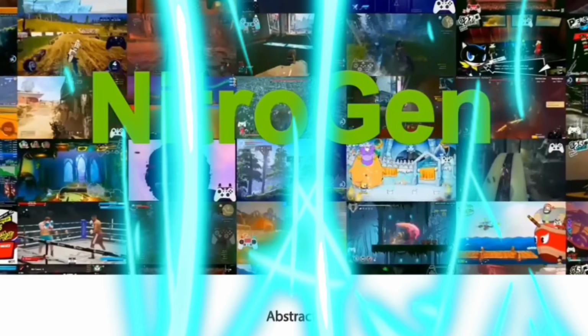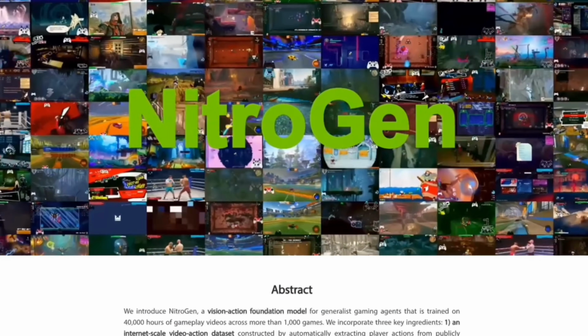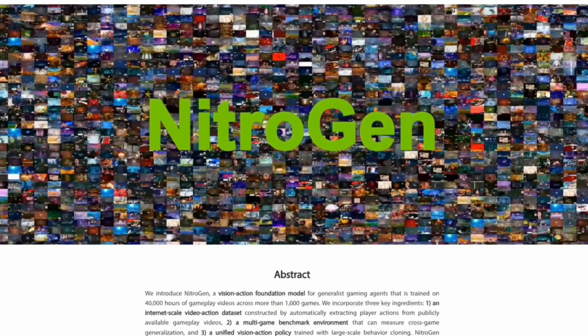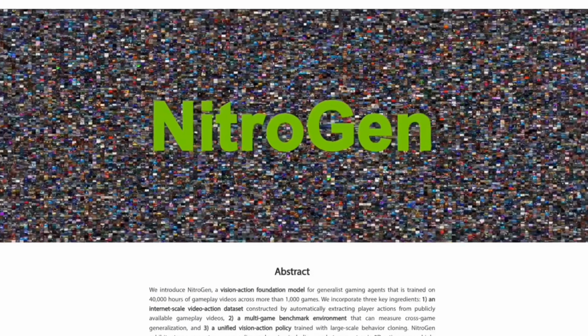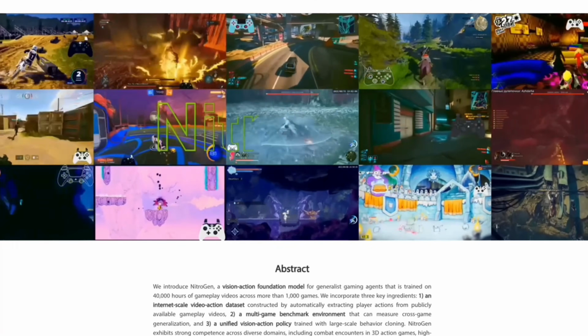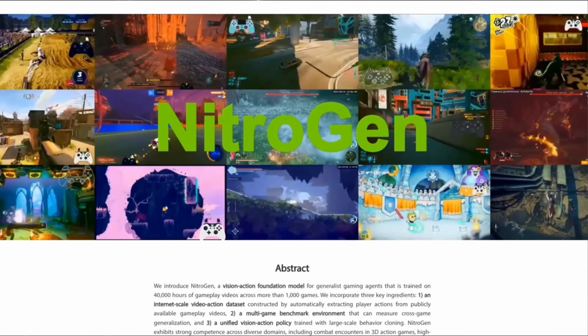Today we're talking about NitroGen, an open foundation model for generalist gaming agents released by NVIDIA and a group of top research labs. This is one of the most important embodied AI papers this year, not because it plays games well, but because it shows how generalist agents might actually scale.